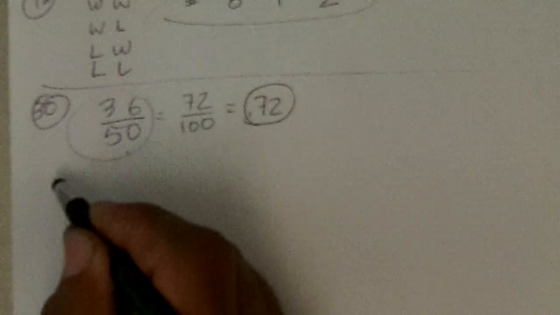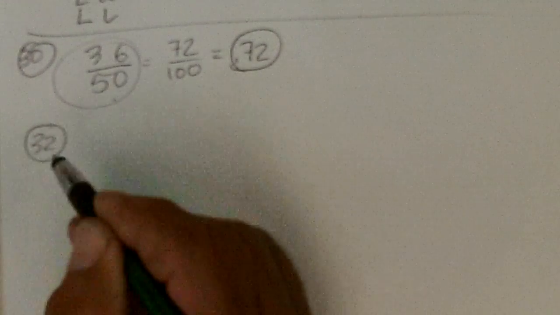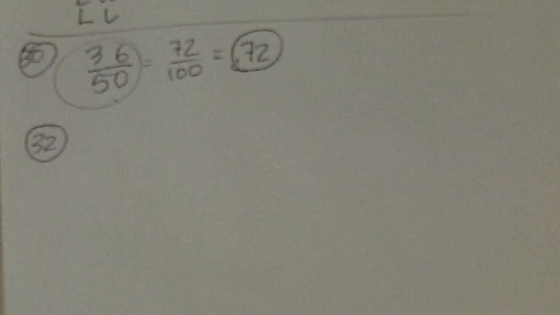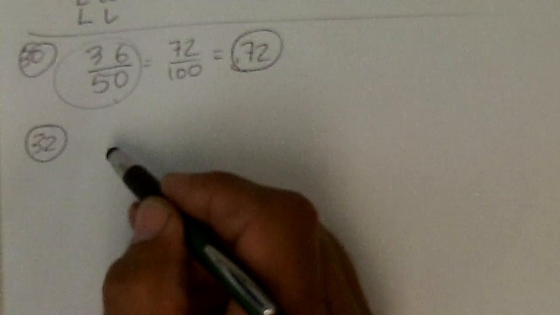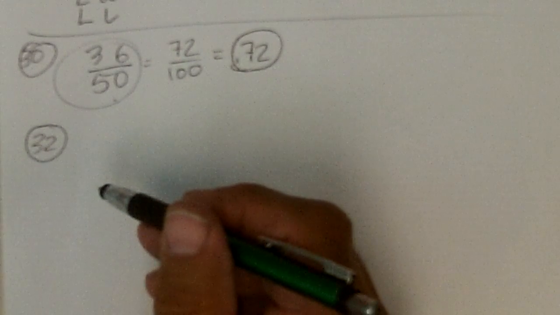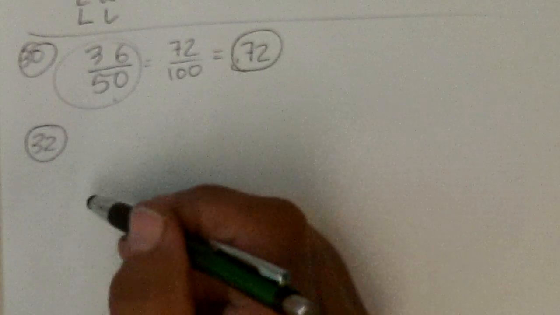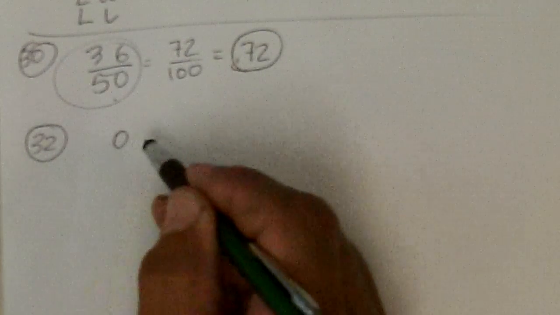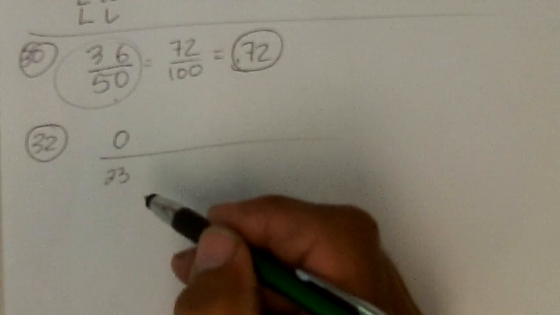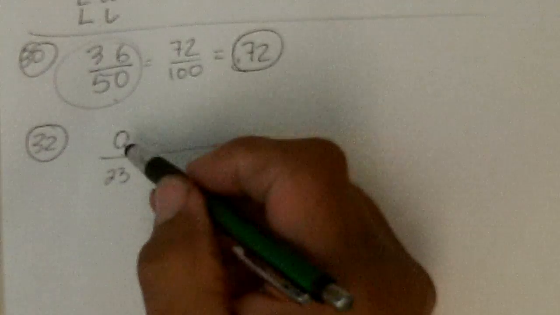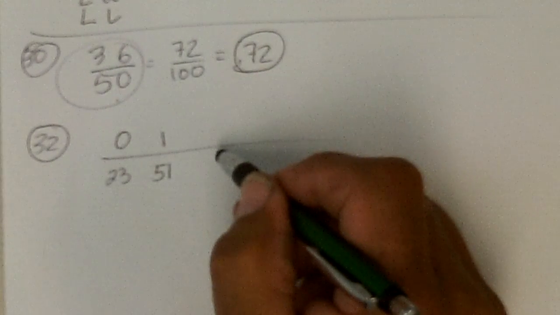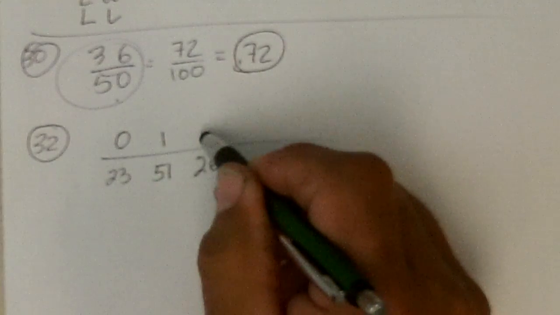32. It says you toss 2 coins 100 times and get 0 heads 23 times. You toss 2 coins 100 times. So 0 heads 23 times, you get 1 head 51 times, and 2 heads 26 times.